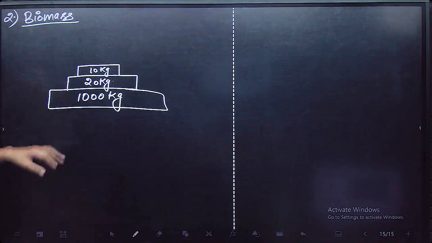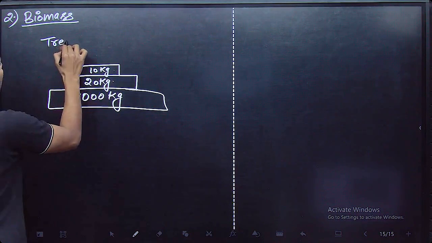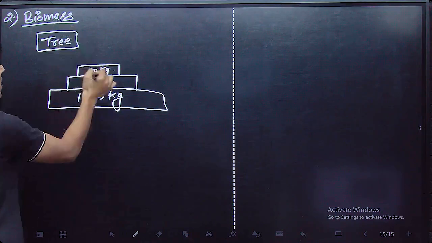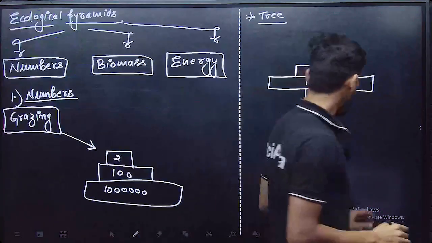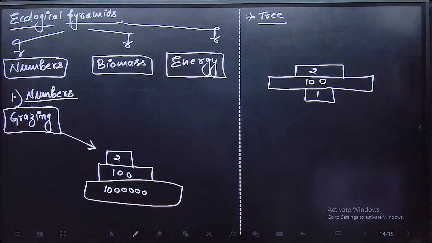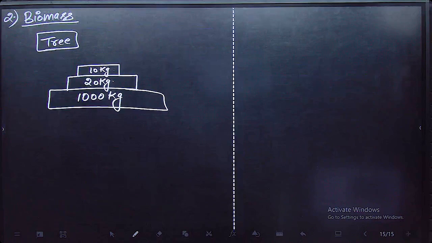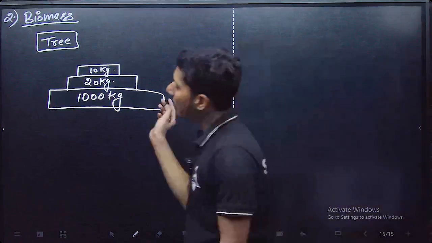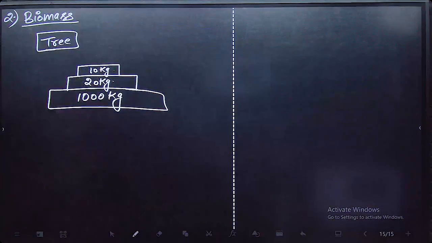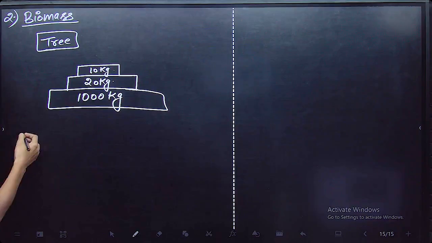So the tree ecosystem in terms of biomass is upright, but in terms of numbers it is inverted.